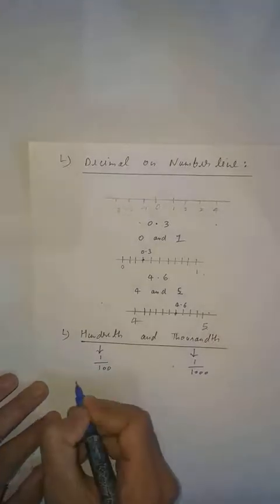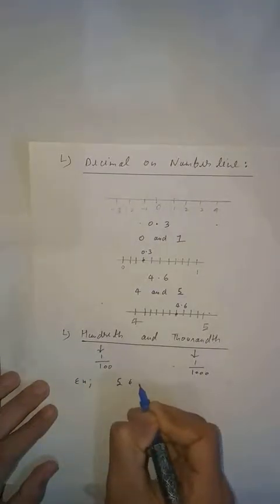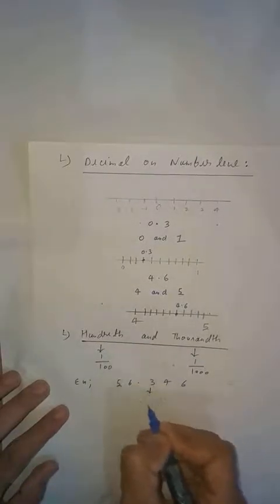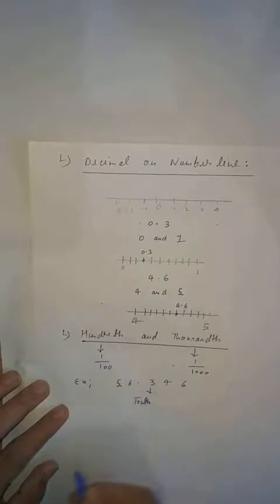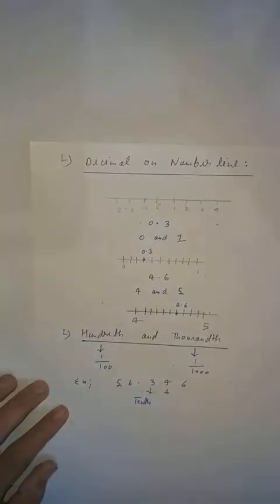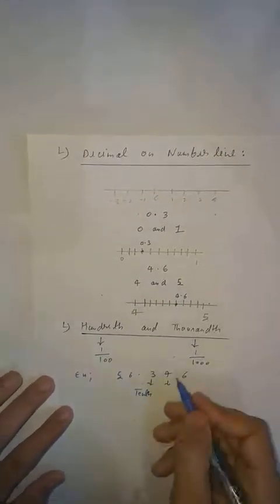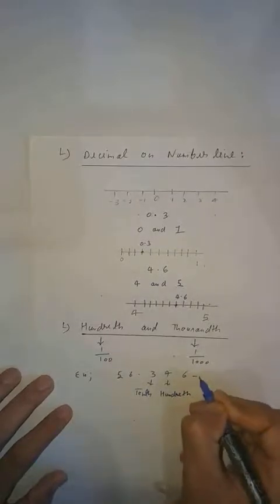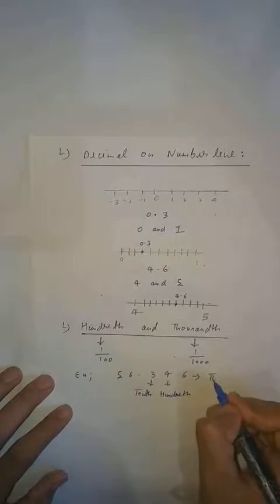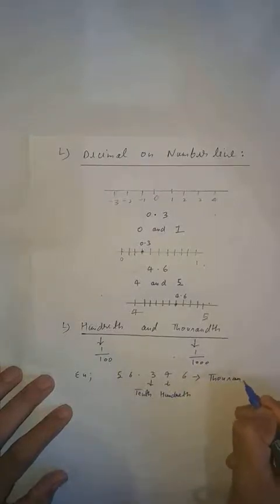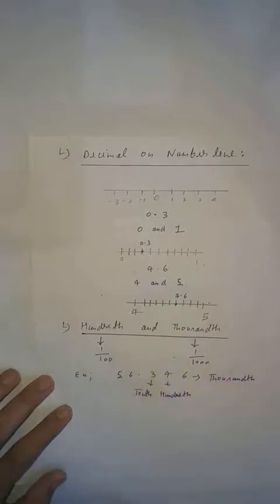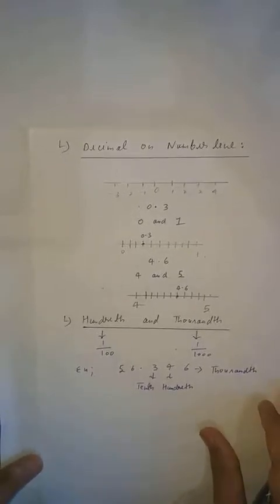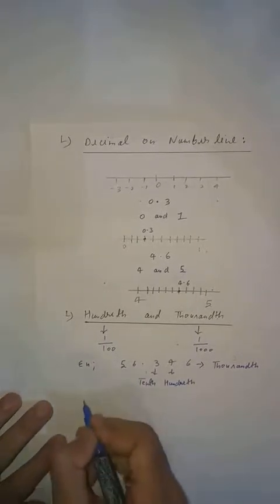Okay, now an example like 5.6346. Clear student? So you know that after the decimal the first digit is known as tenth. Clear student? Second digit after decimal, you know that I explained right now, hundredth. Or third digit after decimal, thousandth. Similarly 4th digit, ten-thousandth. Clear student? So this is about tenth, hundredth, thousandth. Clear student?